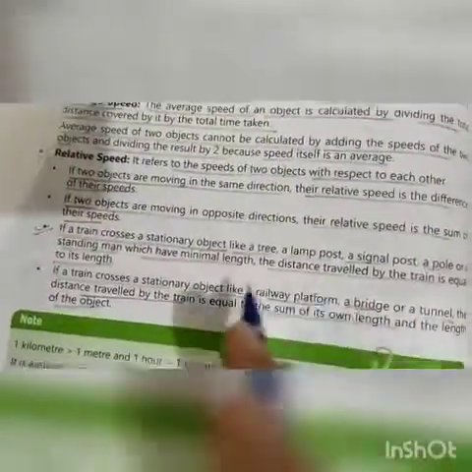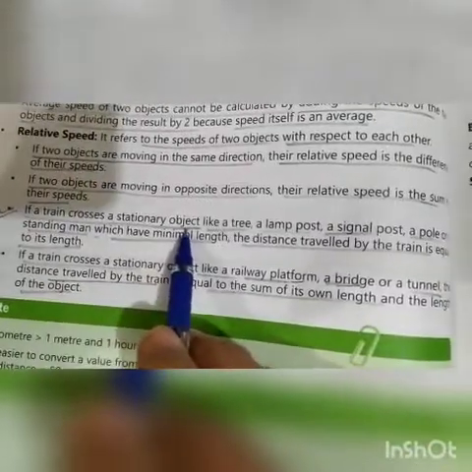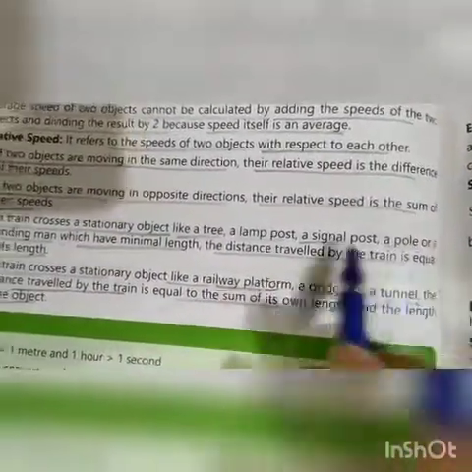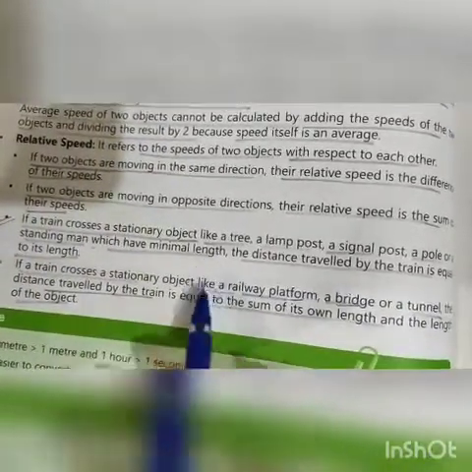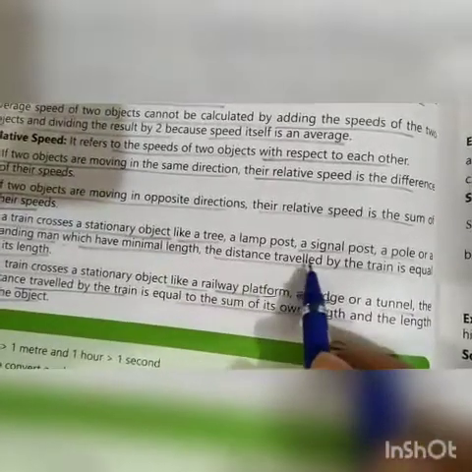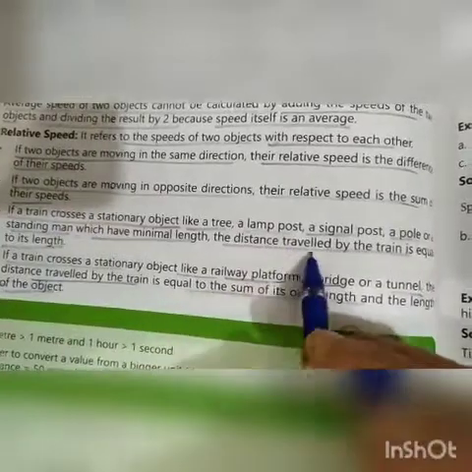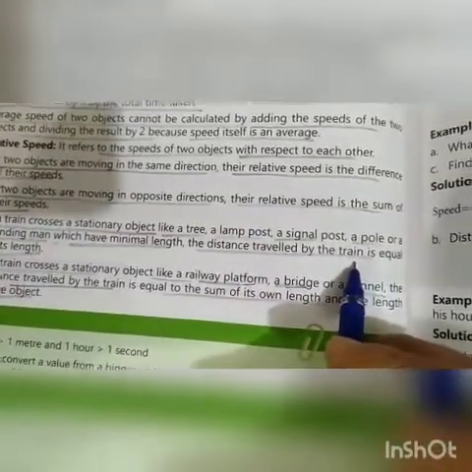So students, first you see this point. If a train crosses a stationary object like a tree, a lamp post, a signal post, a pole or a standing man, which have minimal length, the distance travelled by the train is equal to its length. So what will be the distance? Distance is equal to the length of the train.